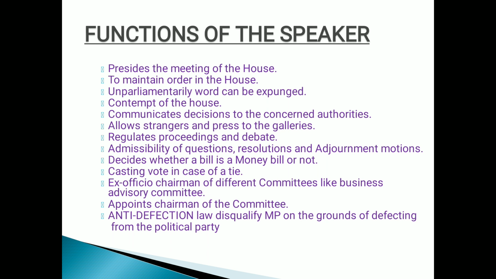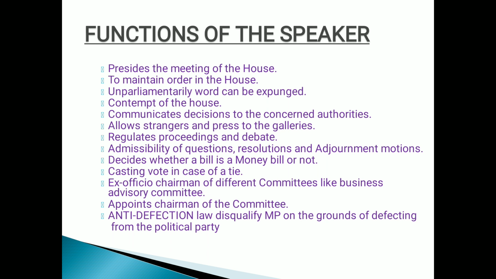Next, regulate proceedings and debate. Whatever debate is going on among the members of the parliament, he's the one who regulates and disciplines the debate. Next, admissibility of the questions, resolutions, adjournment motions. How many questions need to be admitted, which questions are there in the debate, what are the resolutions, it's all decided by the speaker. Then adjournment motion, the speaker is the one who can adjourn the house. Adjourn means he can suspend the house if he sees some grave disorder taking place in the house. This is known as adjournment motion. I'll be explaining it to you later on.